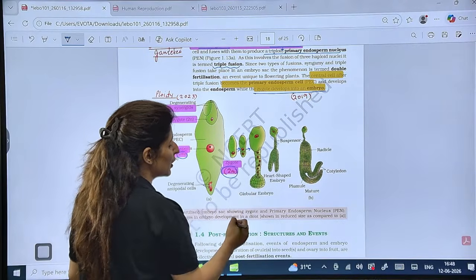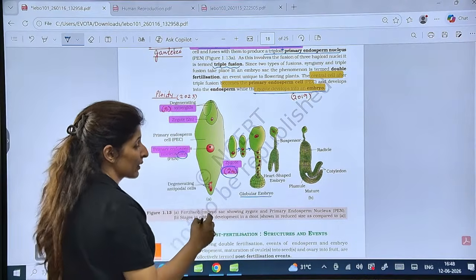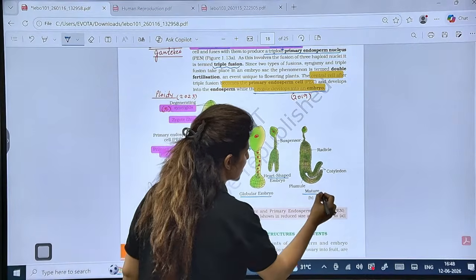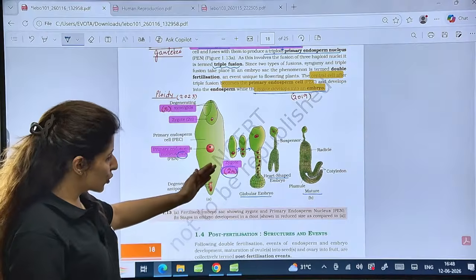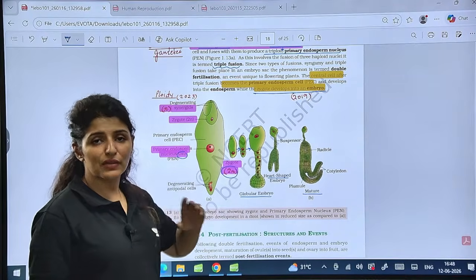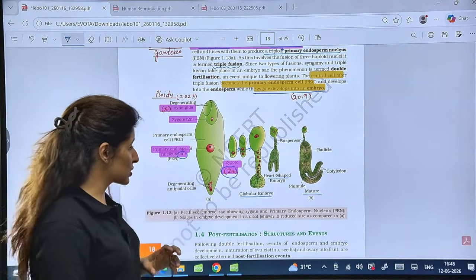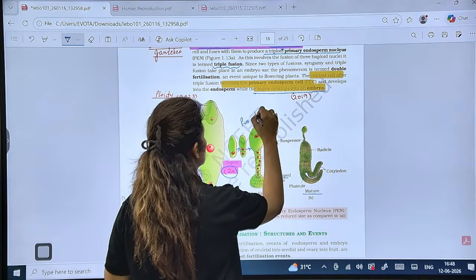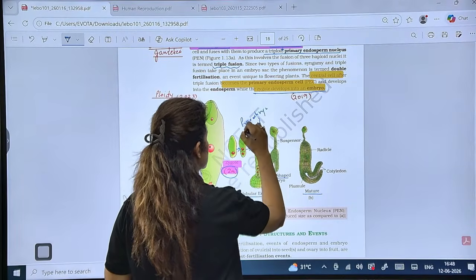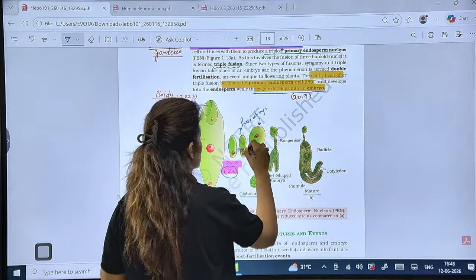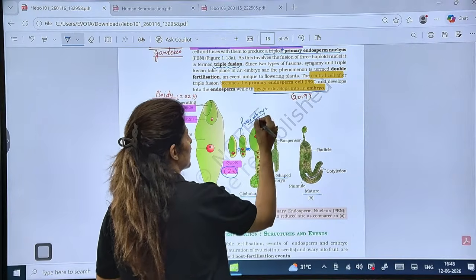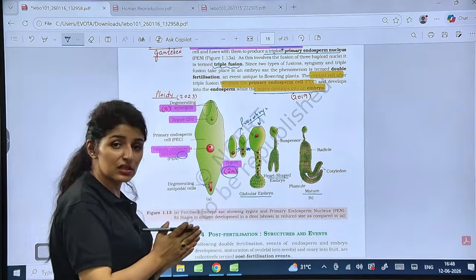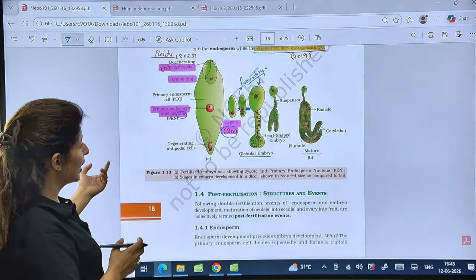Then it will give rise to the pro-embryo. After the pro-embryo, it will form the globular embryo. After the globular embryo, it will form the heart-shaped embryo. And after heart-shaped, it will give rise to the mature embryo. So you must know the sequence of these embryonic stages. So the 2-cell stage gives rise to pro-embryo, to globular, globular to heart-shaped, to mature. So this is the correct sequence of embryonic development.